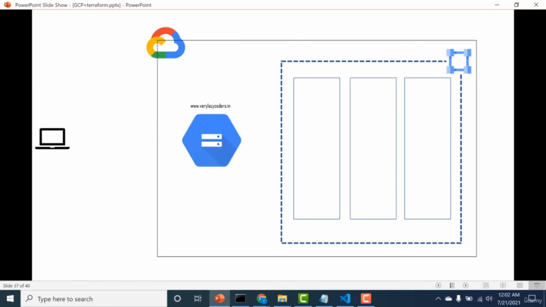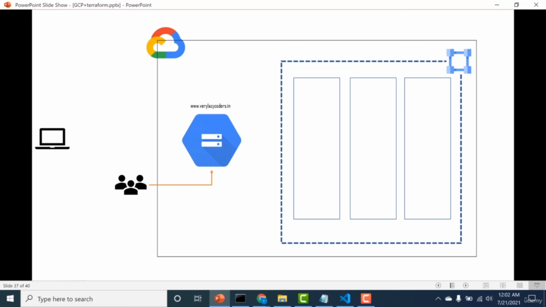The next thing we do is we'll create an index.html file as an object and we'll import that into our cloud storage bucket. And once we have done that, the third and the most important thing we do is we will give that particular object and all users access so that everybody is able to access our website. So these are the three steps that we need to follow. First thing is we need to create the bucket. The second is we need to upload the object, and the object here is the index.html file. And the third thing is we need to give permission so that everybody is able to view that particular file.